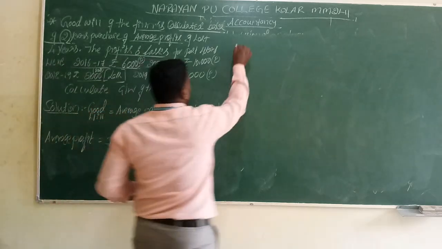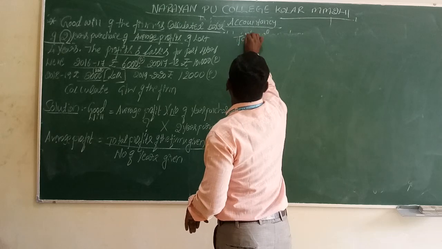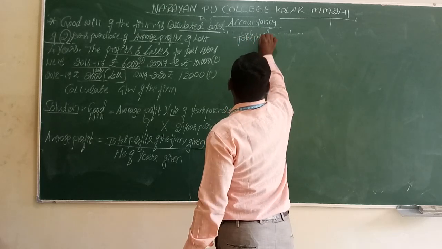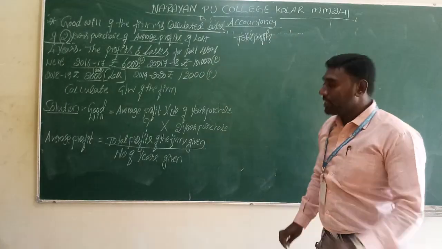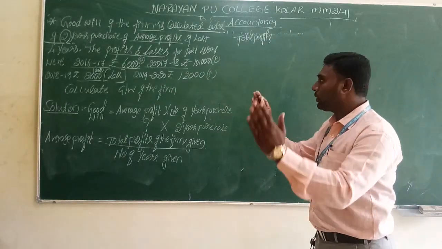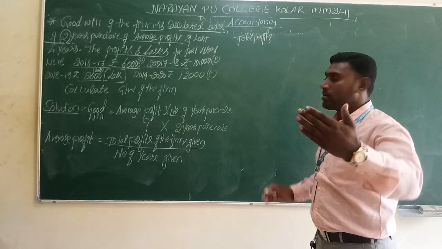So here, total profits is equal to: in the question itself they have given profits and losses also. We have to take profits on one hand and losses on the other.